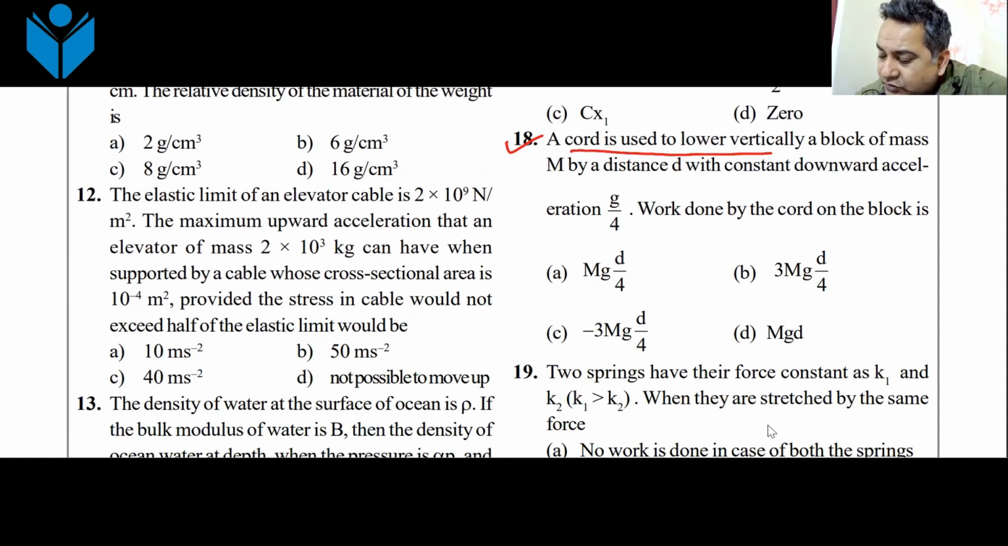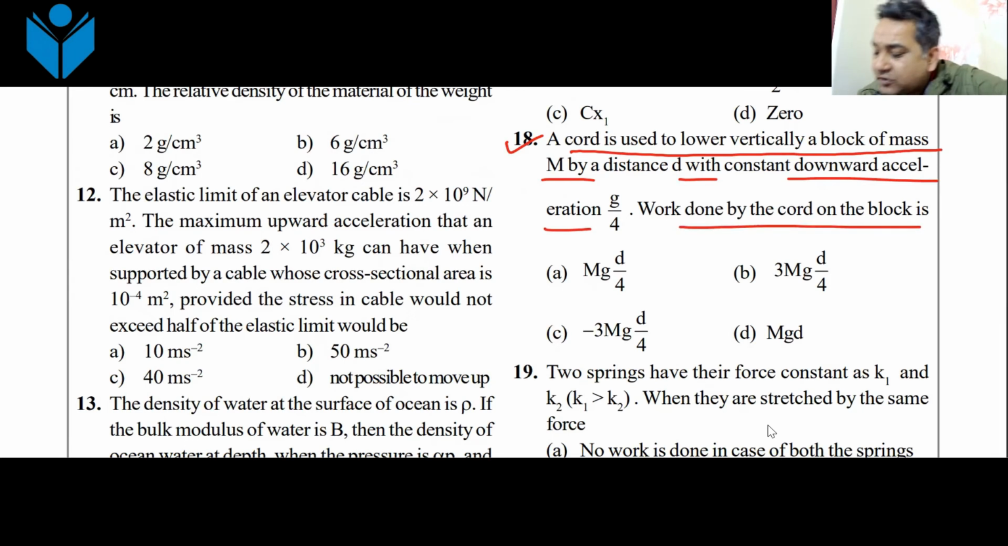A cord is used to lower a mass m by a distance d with a constant downward acceleration of g by 4. What is the work done by the cord on the block? By the cord on the block, you draw the free body diagram. T upwards, mg downwards, and the acceleration is also downwards.